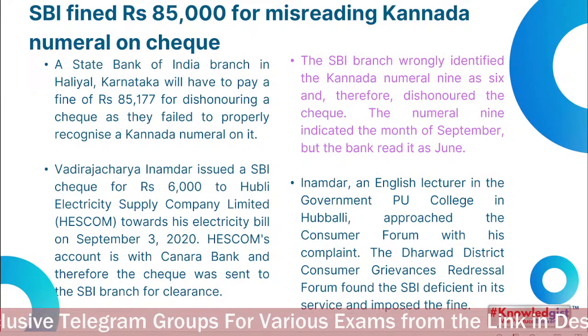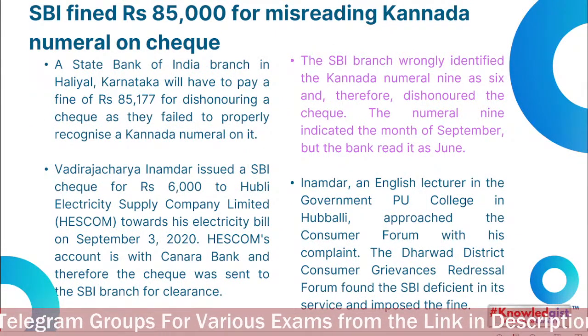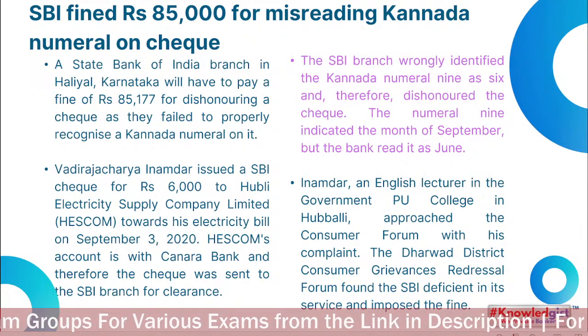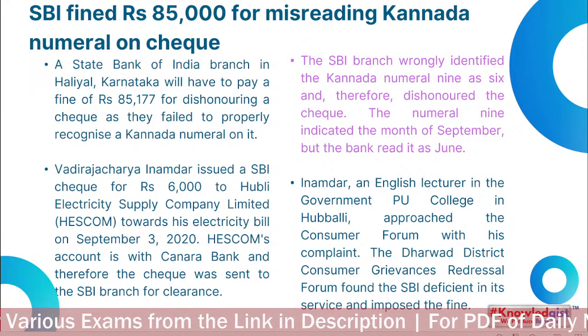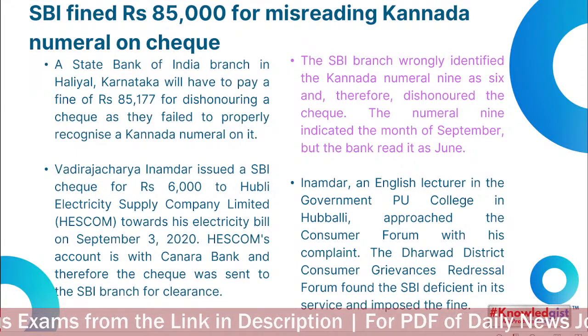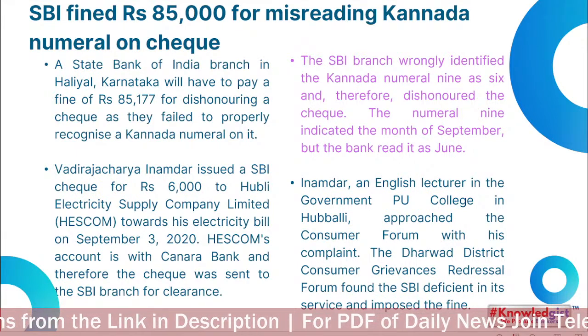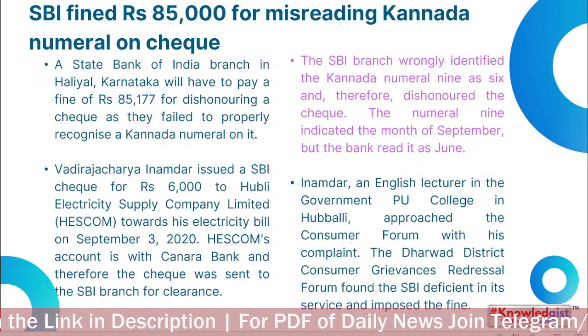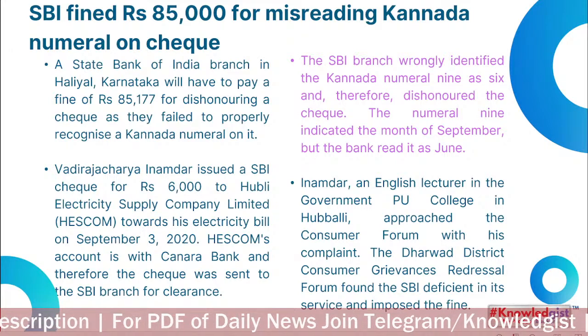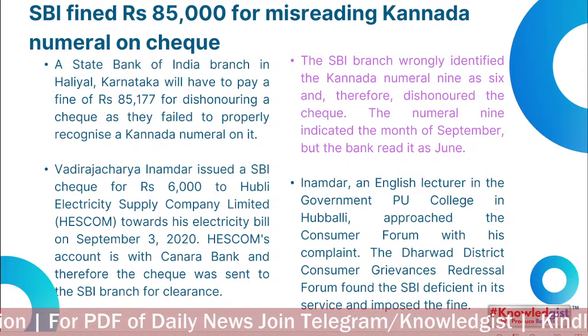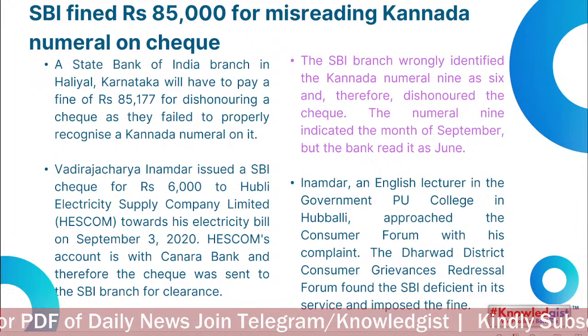SBI fined 85,000 for misreading Kannada numeral on cheque. Okay, so it's one of the curious cases of the N.I. Act. The State Bank of India branch in Haliyal, Karnataka will have to pay rupees 85,177 for dishonouring a cheque as they failed to properly recognize the regional Kannada numeral on it.